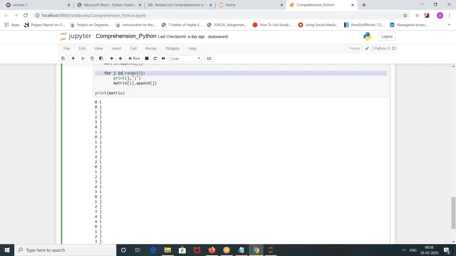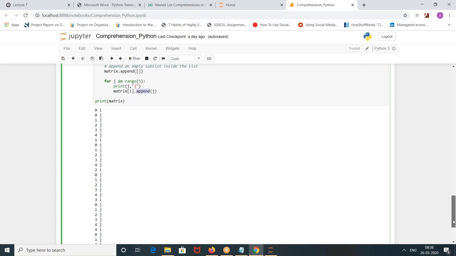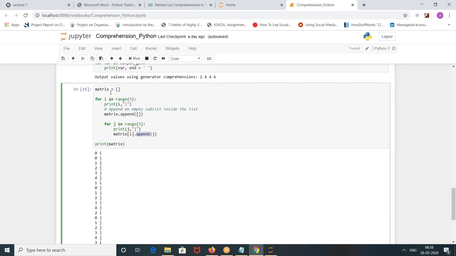Print for j in range of 5, matrix[i].append(j). Matrix[i] ante endi? Matrix is an empty list. Empty list of 0th index. First time పోయినప్పుడు ఇది 0th index. 0th index లో 0 1 2 3 4. 1 index లో 0 1 2 3 4. 2 index లో 0 1 2 3 4. 3 లో 0 1 2 3 4. 4 లో 0 1 2 3 4. That's it. Final answer.